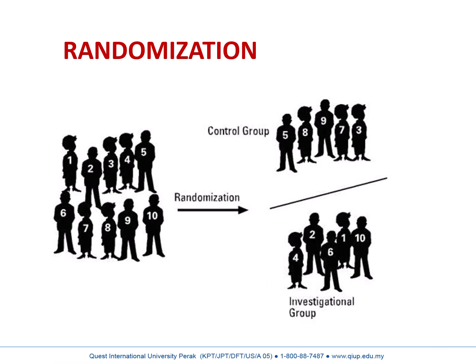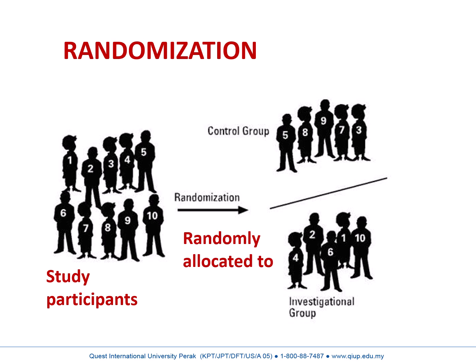Say there are 10 participants. The researcher is randomly selecting 5 people into the investigational group and 5 people into the control group. Study participants are randomly allocated to either the investigational group or the control group.